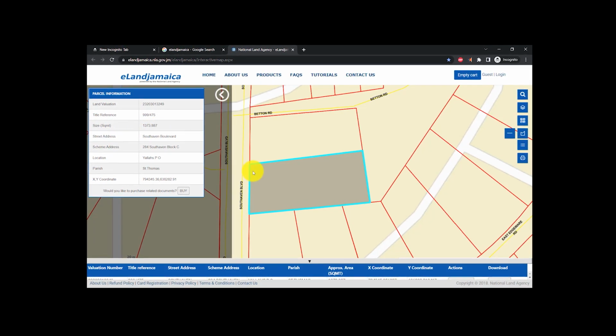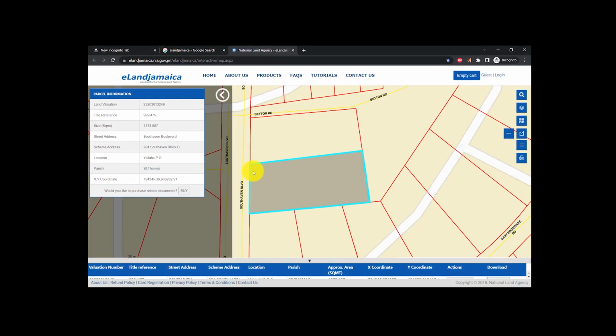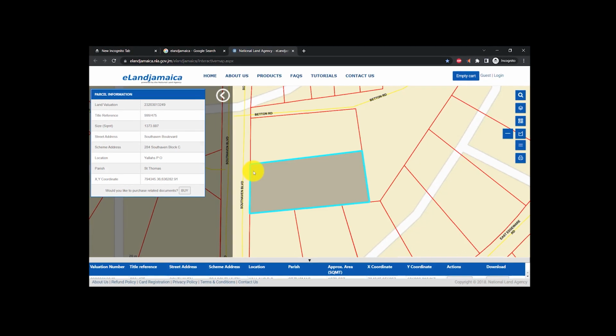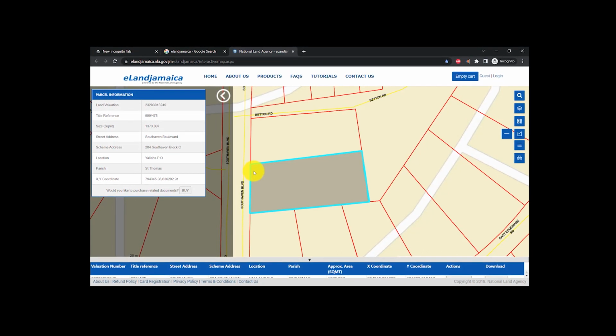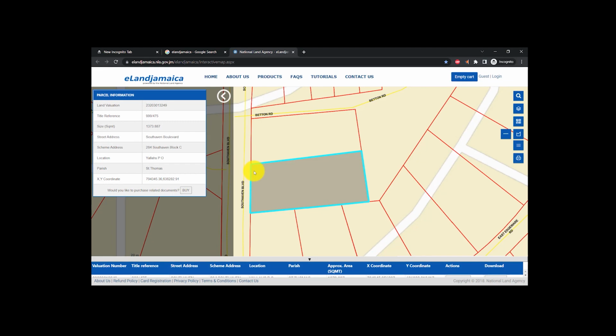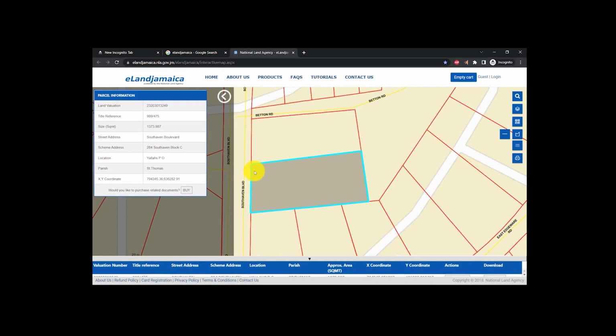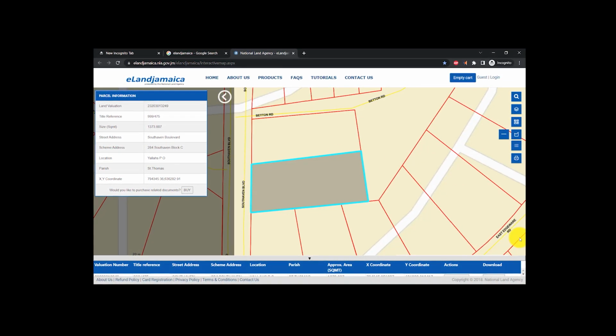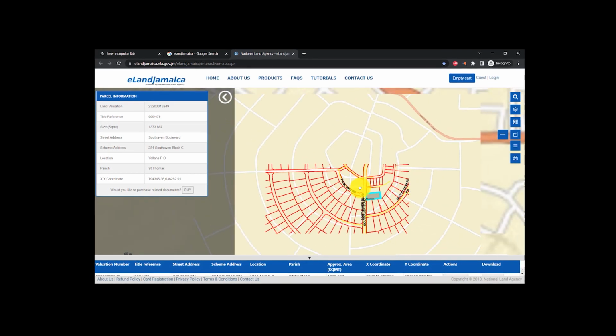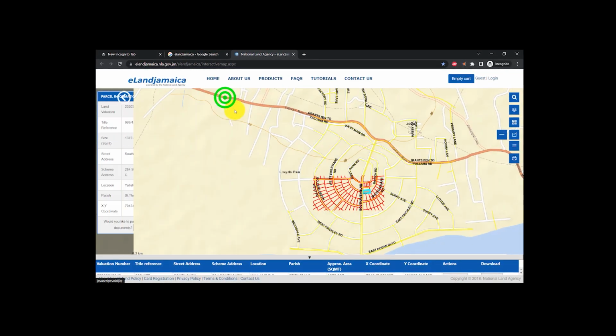So if you're buying a land and the person tells you that it is 1 acre, and when you do the check, you realize that it's not 1 acre based on where they're telling you the land is, then you can know that maybe you're being shafted. So this is just to give you some general information as to what is happening.